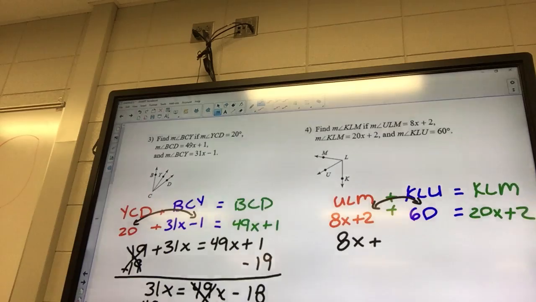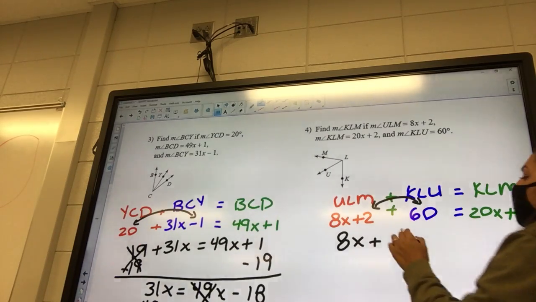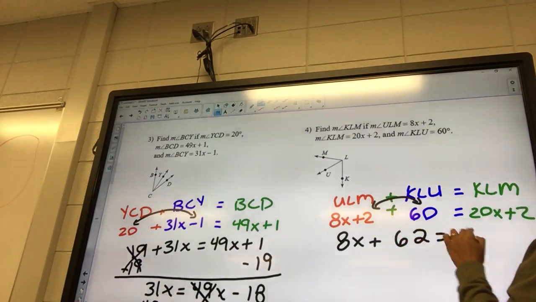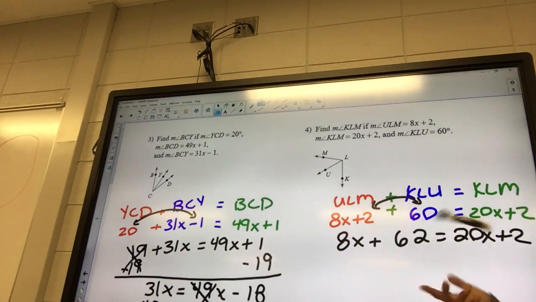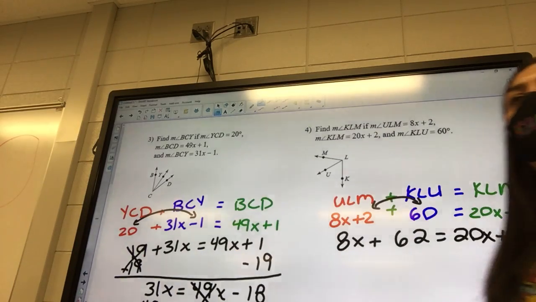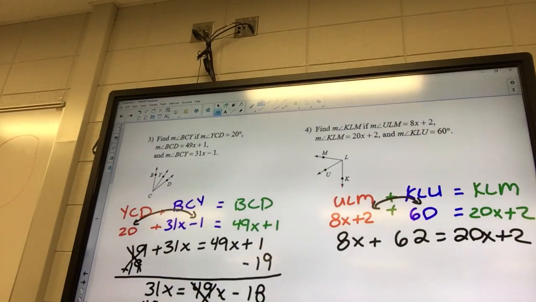It's not 602. 60 plus 2: 6 in the tens place, 0 in the ones place, plus 2 in the ones place. Think about adding it.